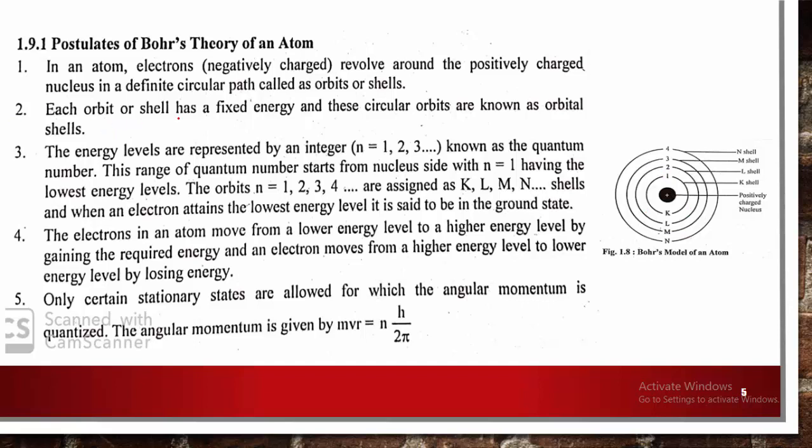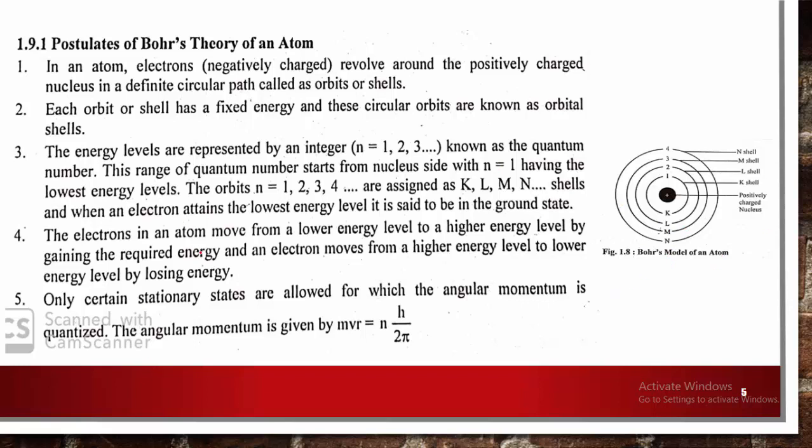Each orbit or shell has a fixed energy. It means each circular orbit has a fixed energy. The energy levels are represented by simple integer numbers like 1, 2, 3, 4, or by alphabets, that is K, L, M, N, the capital letters assigned to the shells.